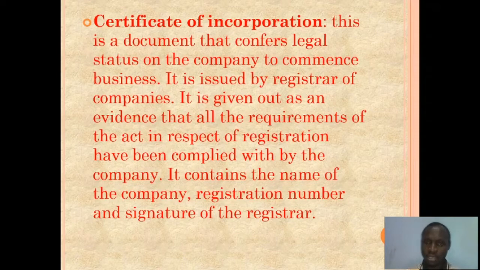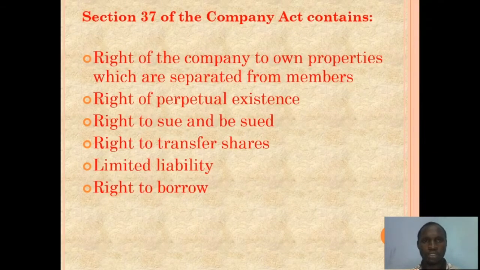So in this case, the company can sue as well as be sued. So this document empowers it. Now it contains the name of the company, the registration number, and the signature of the registrar. So this is one of the parts of the content of this very document. Now it says Section 37 of the Companies Act contains, the Companies Act being an Act of Parliament, the right of the company to own properties which are separate from members. Now remember, this company as a legal entity or an artificial person is distinct from the owners.